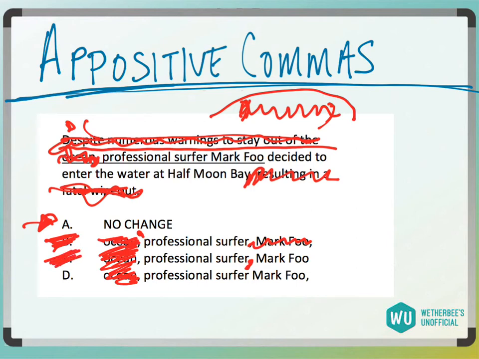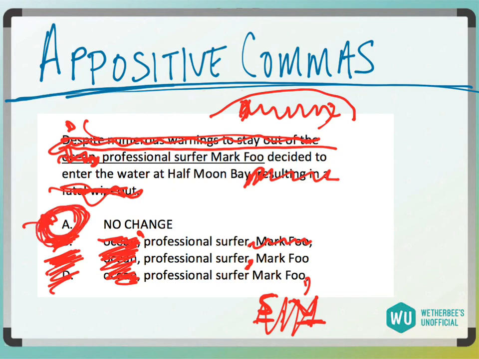And D would be professional surfer Mark Fu, comma, decided to enter the water. If you did this, your subject would be right here, and your verb would be right here. And again, you would not have an independent clause because your subject would be on the left and your verb would be on the right, and that's not good. We'd need something like, he decided to enter the water. So D is gone, and we'd be left with answer choice A. We don't want to put commas around that name at all because we couldn't just take the name out of the sentence.